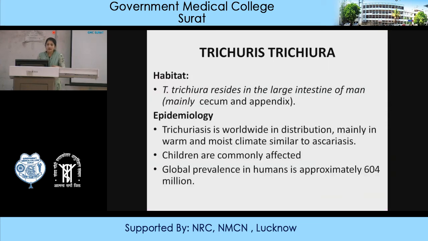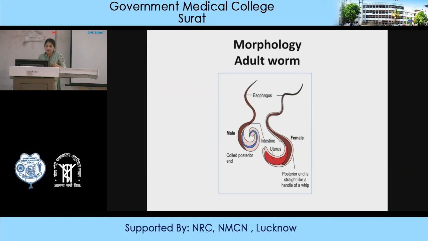So we will see first Trichuris trichiura, which is oviparous. They reside in the large intestine. Remember, within the large intestine the specific site for Trichuris is the cecum and appendix. The cecum is the main important site for Trichuris. Trichuriasis is worldwide in distribution, mainly in warm and moist climatic conditions. Children are most commonly affected, and the global prevalence is almost 604 million.